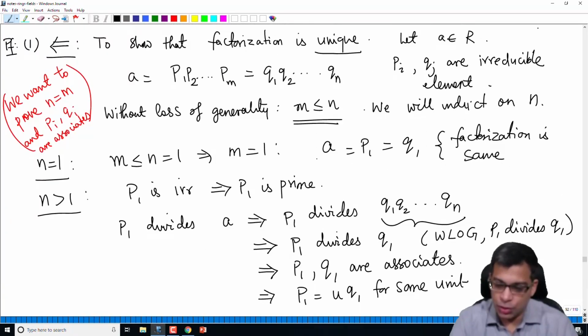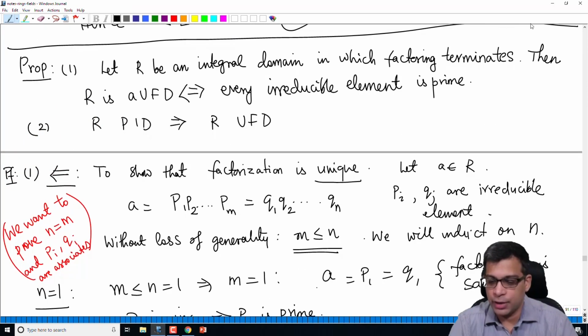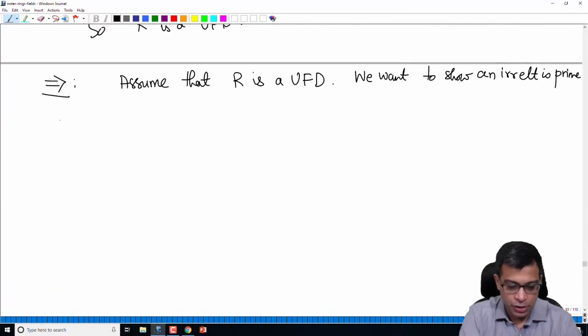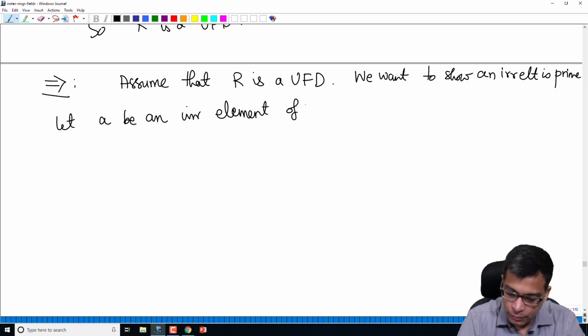We want to show that if you have a UFD, then every irreducible element is prime. So now I am assuming that it's a UFD. I will show that every irreducible element is prime. So let a be an irreducible element of R. Suppose a is not prime.